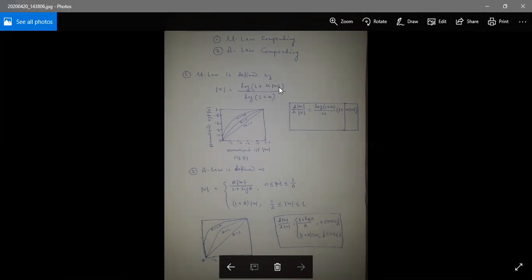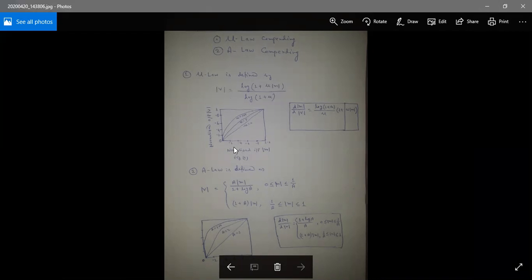It is very important. It is linear at very low level input, that is mu of mod m very much less than 1, and approximately logarithmic at the high input level, that is mu of mod m very much greater than 1. Okay, that is logarithmic when the mu of mod m value is very much greater than 1, and at low level, that is mu of mod m very much less than 1, it is almost linear. And that is all about the mu law.